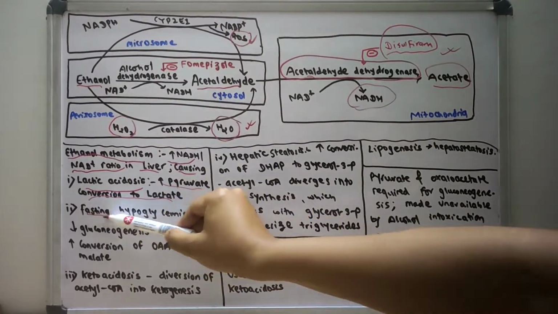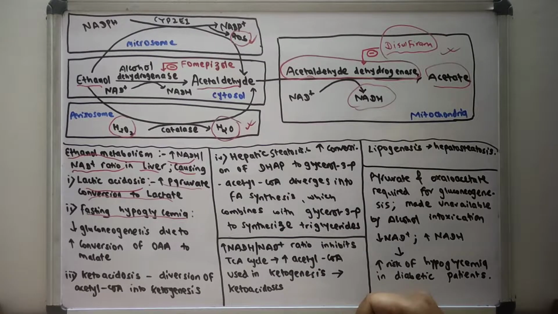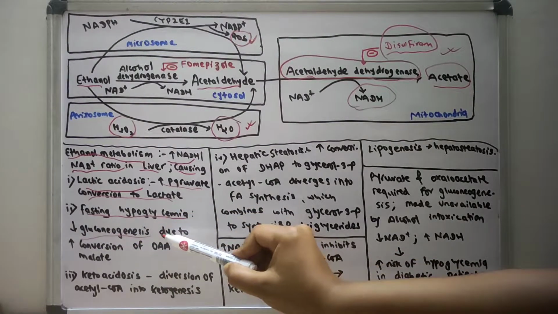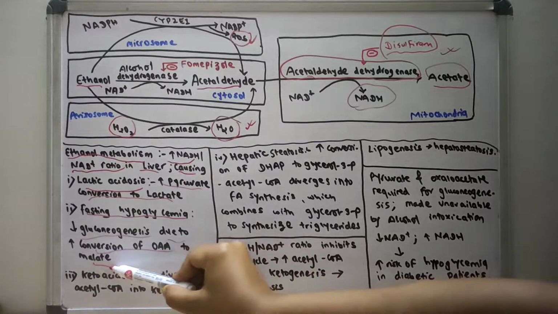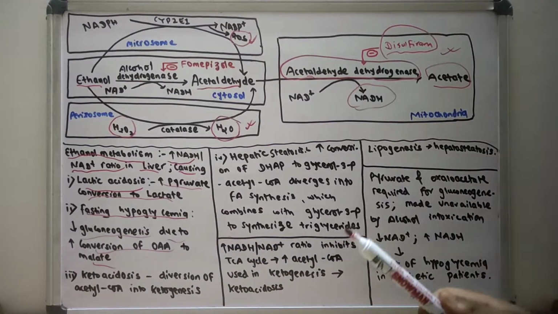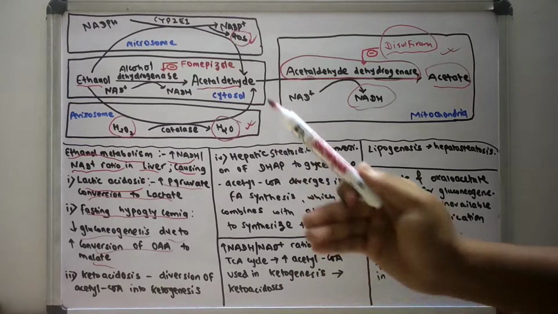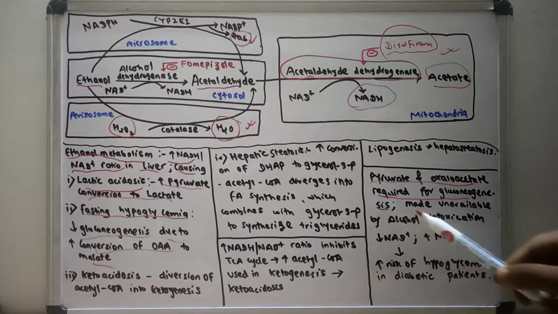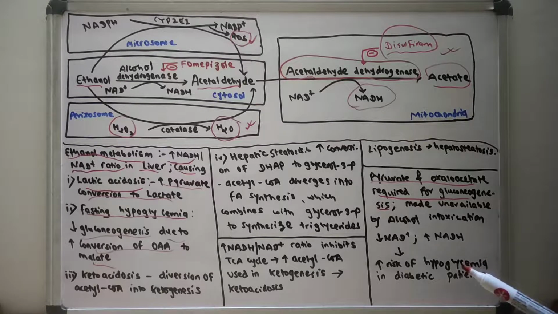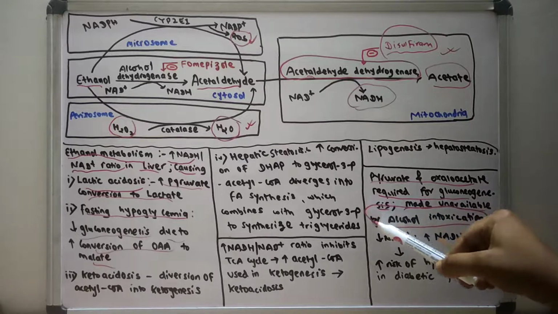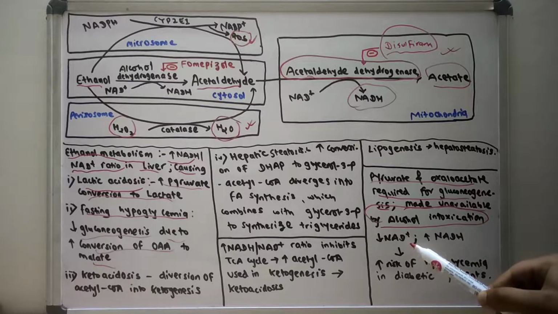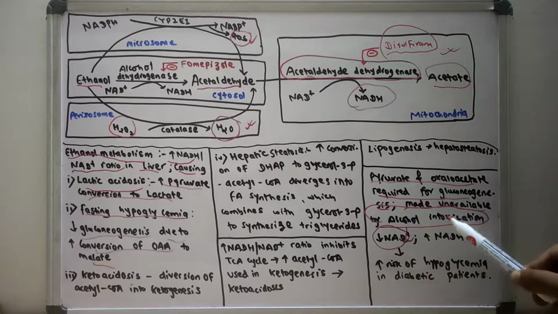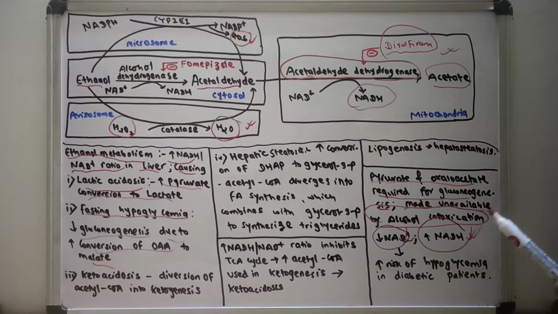There will also be fasting hypoglycemia. The fasting hypoglycemia occurs due to decreased gluconeogenesis, due to increased conversion of oxaloacetate to malate. I want to emphasize more on the hypoglycemia during acute alcohol intoxication. Pyruvate and oxaloacetate are required for gluconeogenesis. They are made unavailable by alcohol intoxication, because there will be increased consumption of NAD, so decreased NAD plus and increased production of NADH.